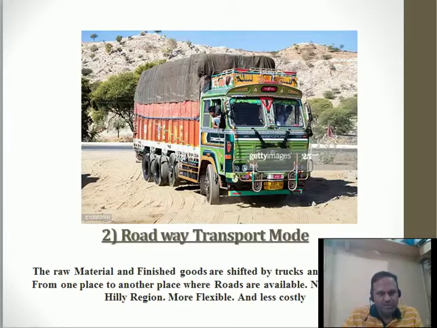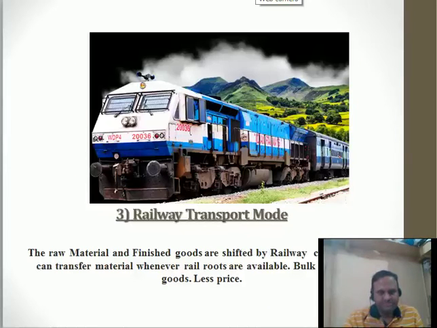Roadway transport mode: the raw material and the finished goods are shifted by trucks from one place to another place through the roads, whenever the roads are available. In hilly regions the roads may not be available, so this particular road transport is more flexible and less costly compared. Now the next one is the railway transport mode.